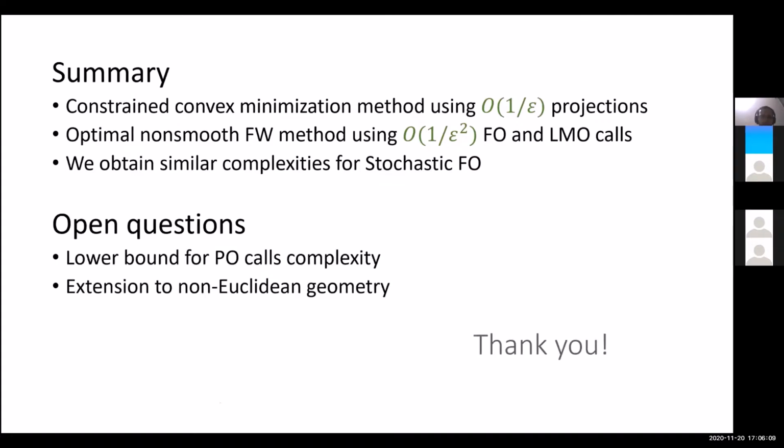The two main open questions from our work are to understand whether there is indeed a lower bound for the number of projection oracle calls in constrained non-smooth convex optimization, and extending our results to non-Euclidean geometry. The main challenge here is that the Moreau envelope is very well studied in Euclidean geometry, but only recently people have started studying the Moreau envelope in non-Euclidean settings. And there are several properties in the Euclidean setting that do not carry over to the non-Euclidean setting. So it is indeed quite non-trivial to extend our result to non-Euclidean geometries.